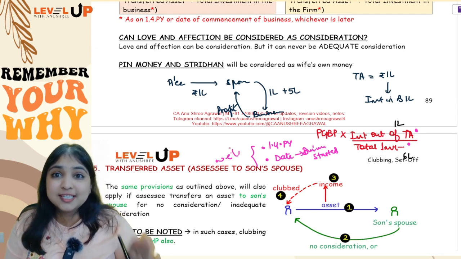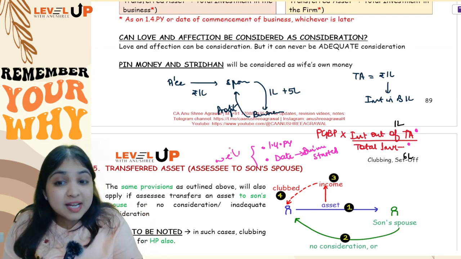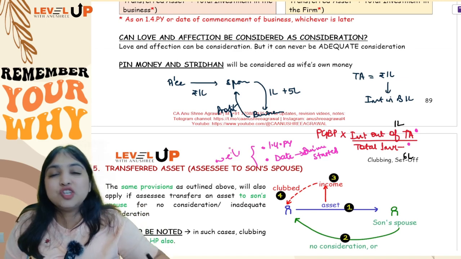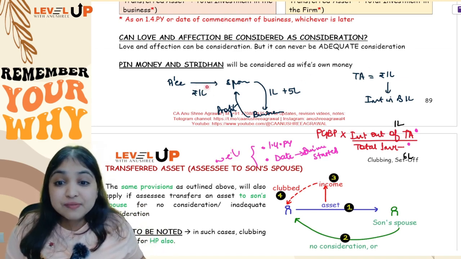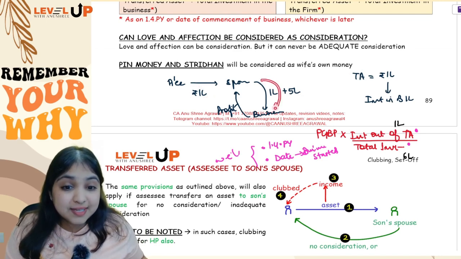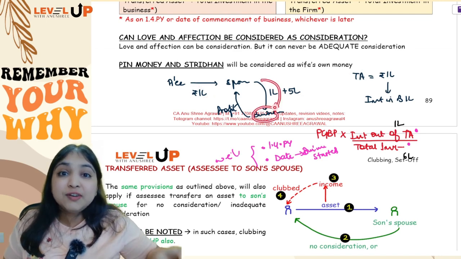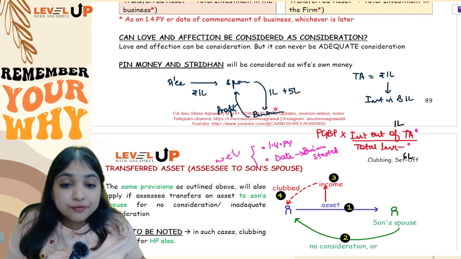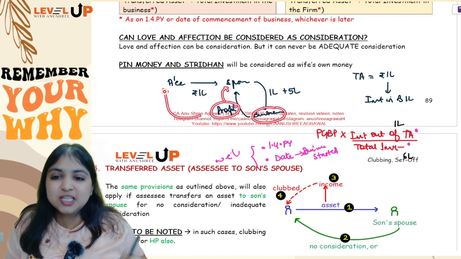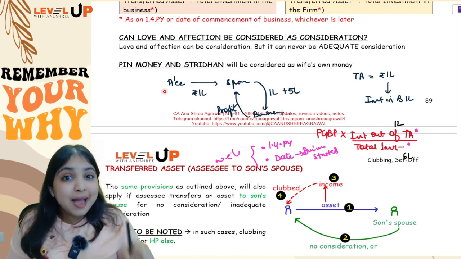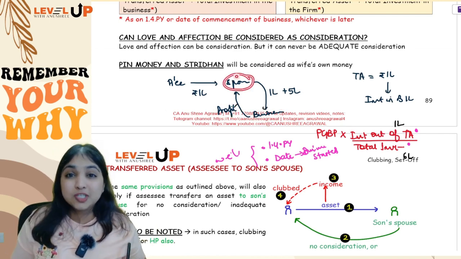So this was your discussion with respect to transferring asset to spouse for no consideration or inadequate consideration. You understood this last part, right? Assessee is transferring money to spouse. The spouse is investing that money into business. So the transferred asset has changed form into business. So from this business, whatever PGBP the spouse earns, proportionately that PGBP will be clubbed with the assessee. Balance PGBP will be taxed as spouse's own income.